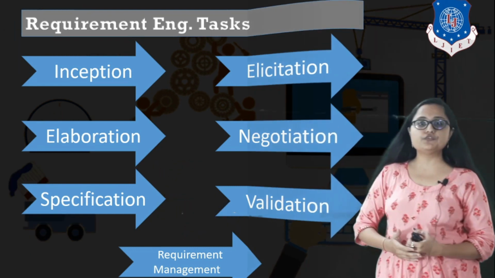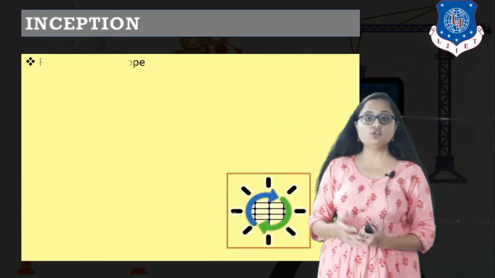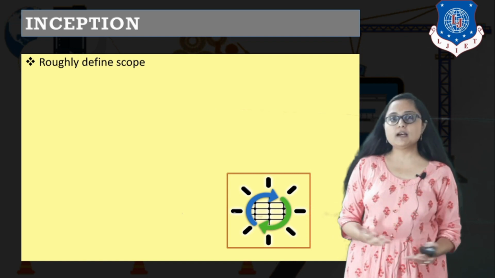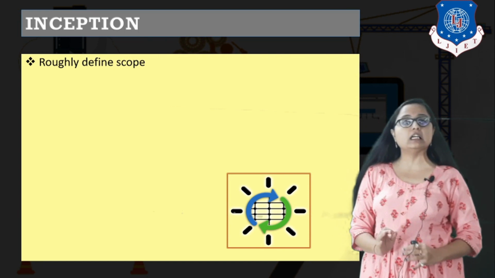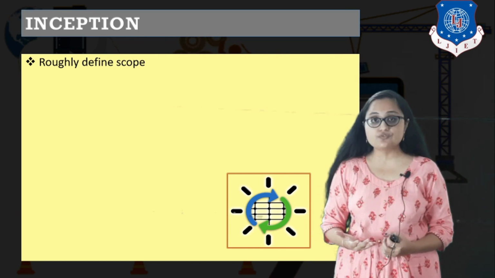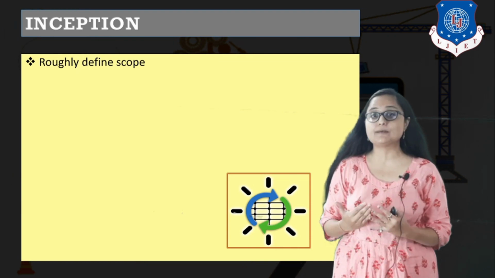Let us start with the first requirement engineering task, that is inception. Now you know what is the basic meaning of inception, right? What do you mean by inception? It is actually the beginning of your project. Now when the need arises for developing a product, that is known as inception, right?